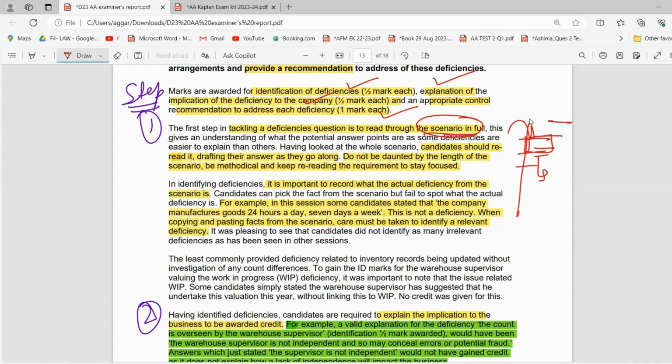So again, there can be a scenario where the case study is very lengthy and students tend to get very tense about it, but you do not have to be tense. You just have to go with the flow, read it, whatever deficiencies you're able to find, go to your answer and write it down. Simple, right?